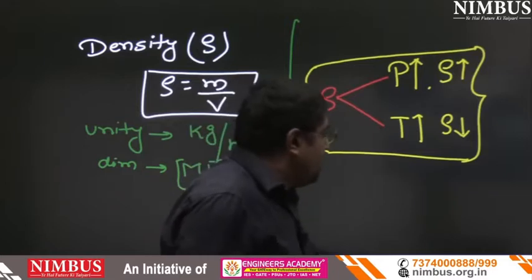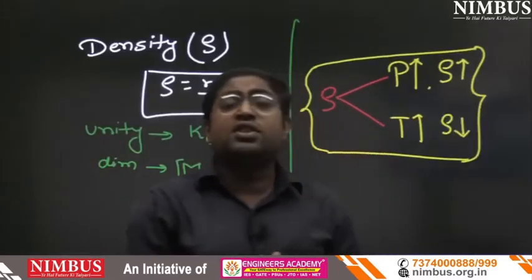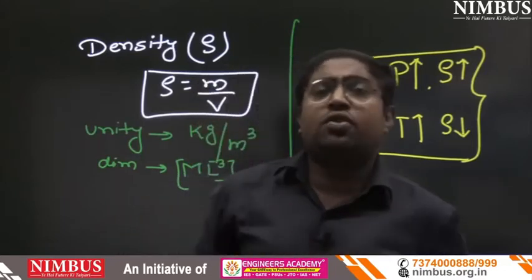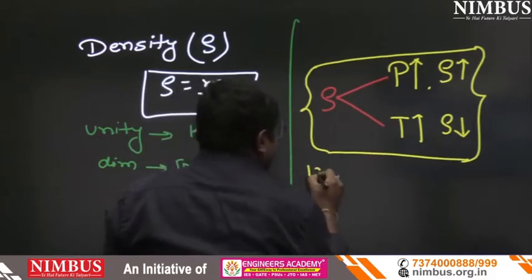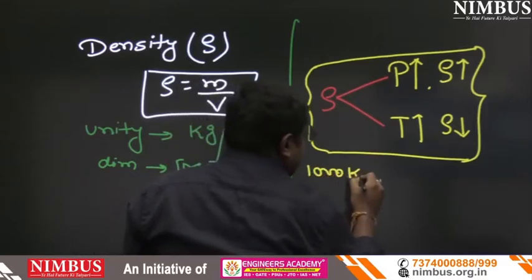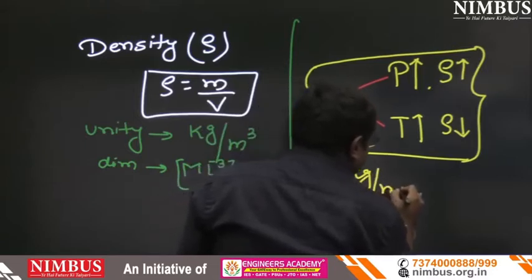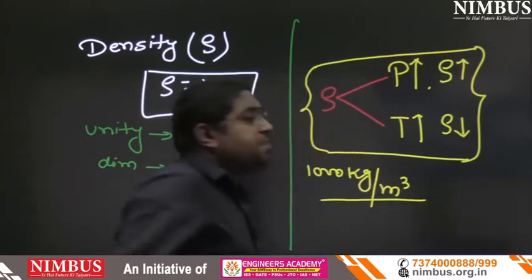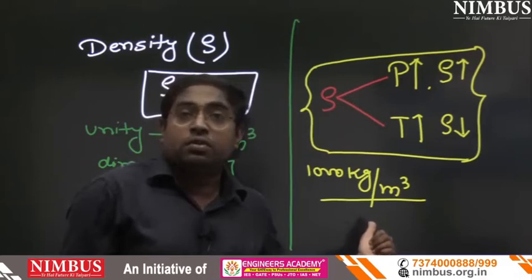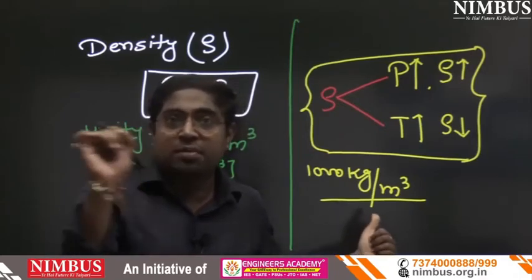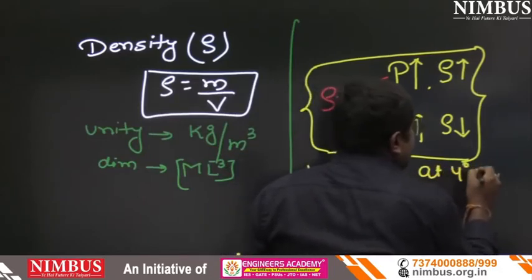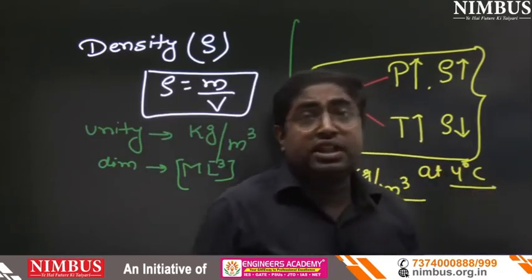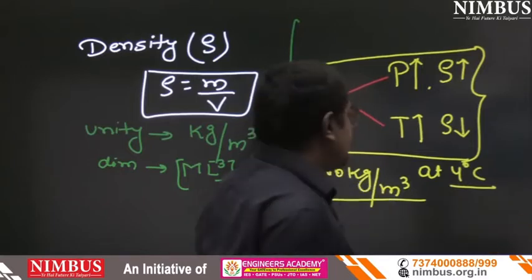Now, after that, if someone asks, what is the density of water? Randomly our mind gives the answer 1000 kg per meter cube, because we all know that the density of water is 1000 kg per meter cube. But at temperature, dash, fill in the blanks. At 4 degrees Celsius, the density of water is maximum.